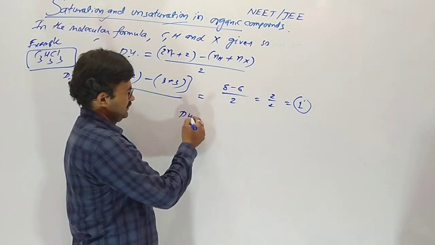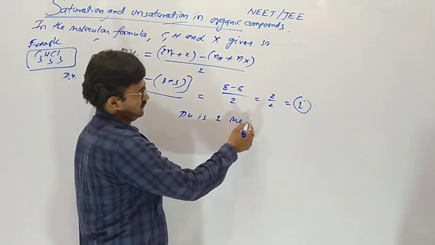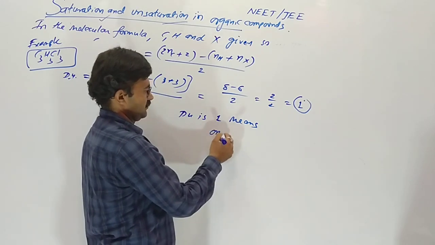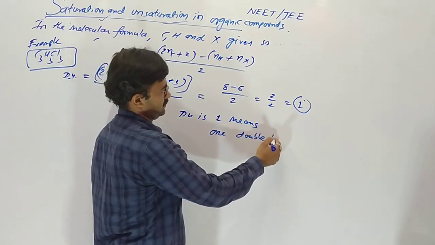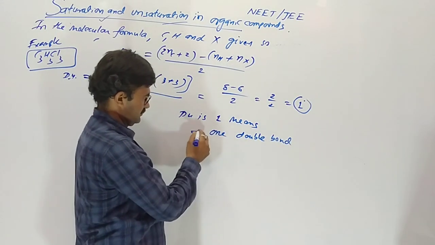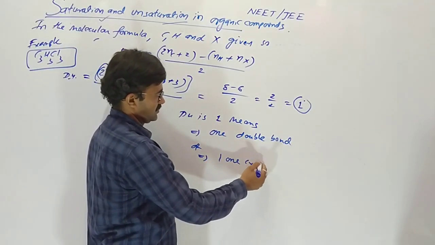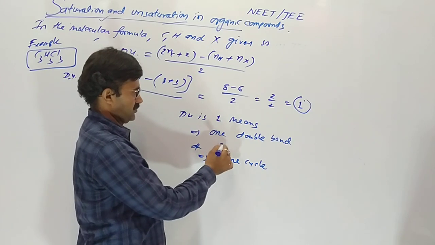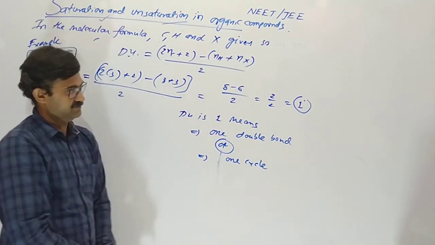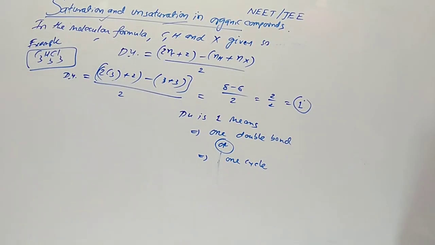Du is 1 means one double bond, or one cycle, not both. There should be one double bond, otherwise there should be one cycle.